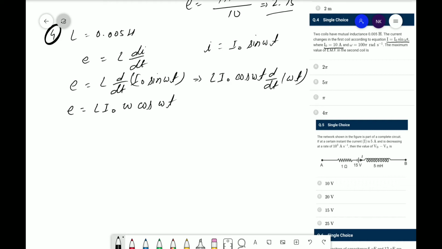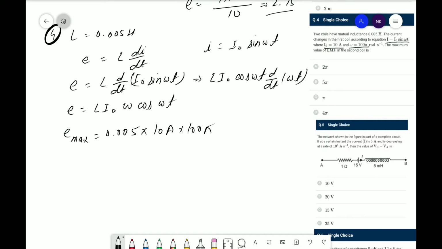Now here, for E maximum, L is equal to 0.005 into I naught is 10 ampere, and omega is given as 100 pi, so into 100 pi.